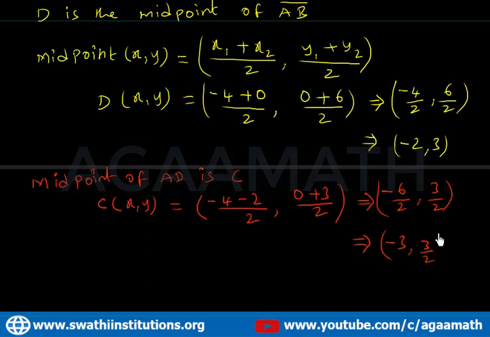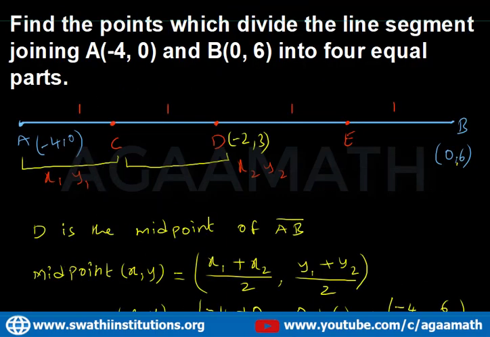So this is the ordered pair of C, which is a midpoint: minus 3 comma 3 by 2. The point C is minus 3 comma 3 by 2.